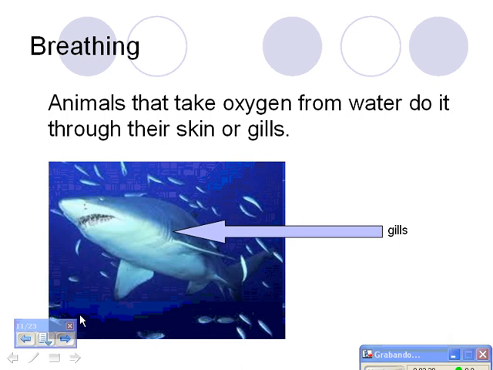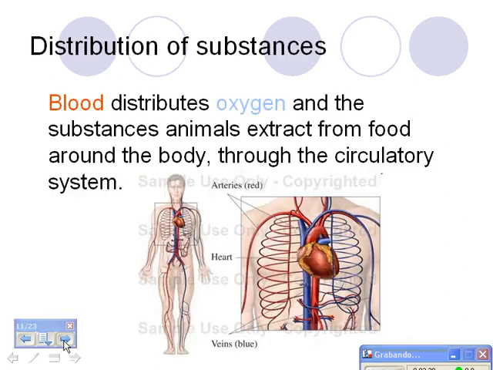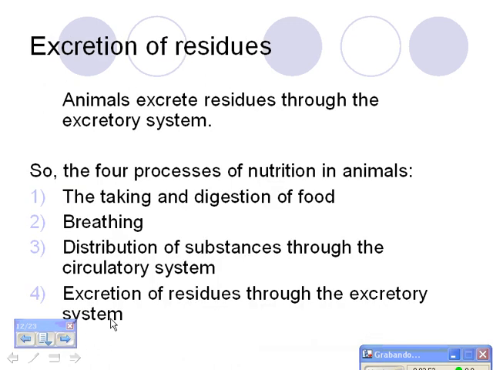Breathing. Animals that take oxygen from water do it through their skin or gills. Here are the gills on a shark. Distribution of substances. Blood distributes oxygen and the substances animals extract from food around the body through the circulatory system. Excretion of residues. Animals excrete residues through the excretory system.